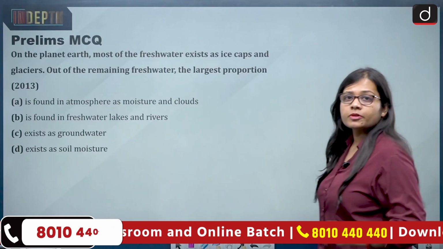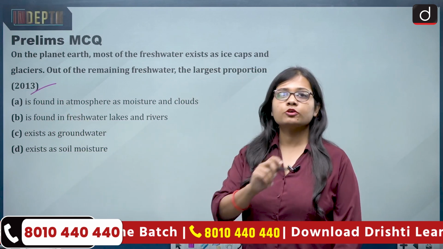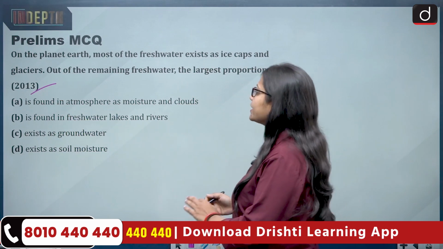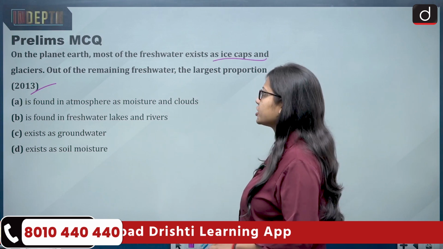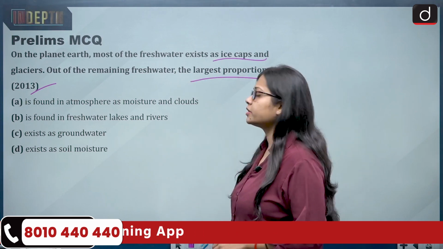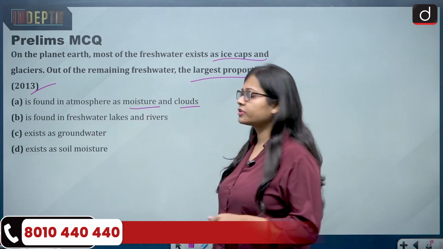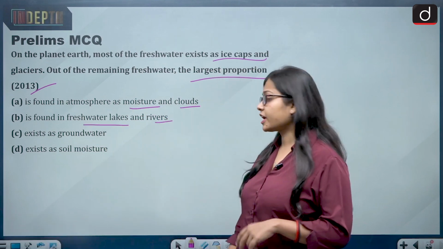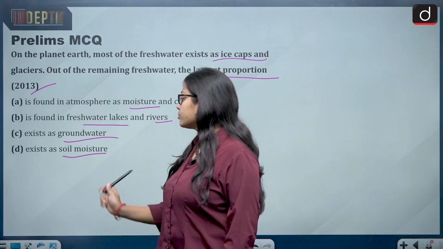Now, at the end, a prelims MCQ, which is a PYQ of the year 2013. I expect you to give me the answer in the comment section. The question reads: on planet Earth, most of the fresh water exists as ice caps and glaciers. Out of the remaining fresh water, the largest proportion, first, is found in the atmosphere as moisture and clouds; second, is found in freshwater lakes and rivers; third, exists as groundwater; and fourth, exists as soil moisture.